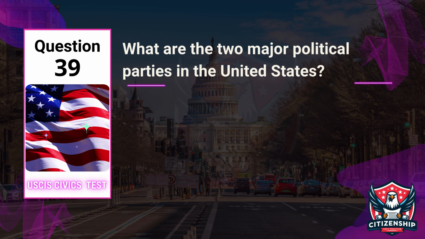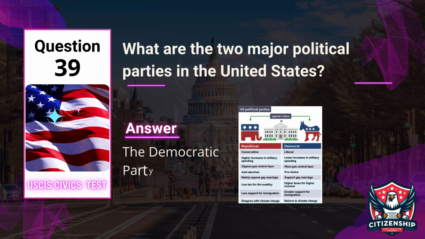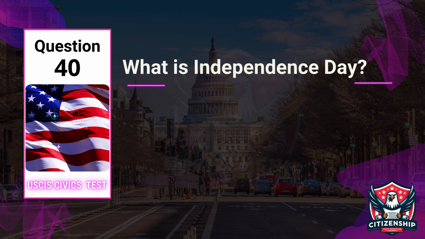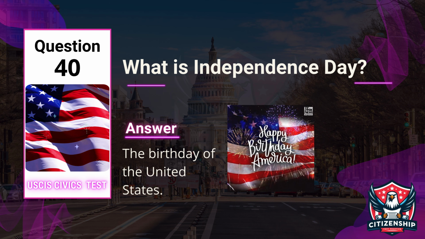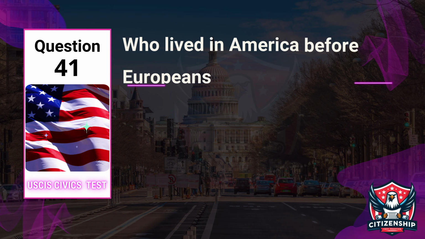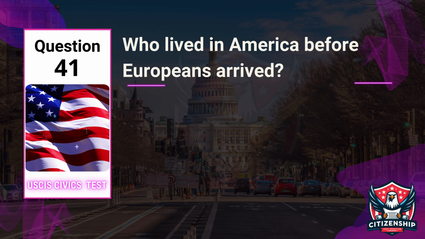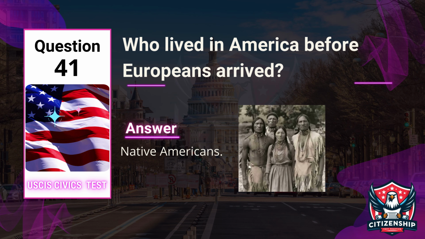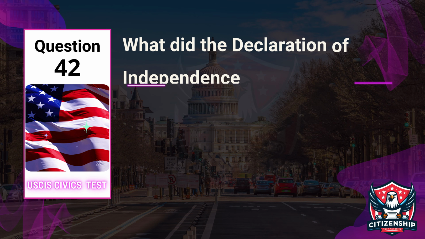Question 39. Officer: What are the two major political parties in the United States? Applicant: The Democratic Party and the Republican Party. Question 40. Officer: What is Independence Day? Applicant: The birthday of the United States. Question 41. Officer: Who lived in America before Europeans arrived? Applicant: Native Americans.